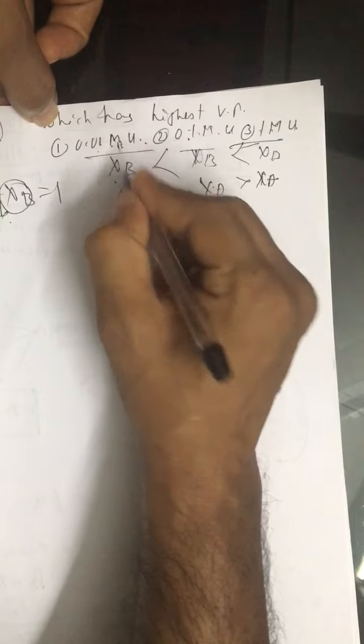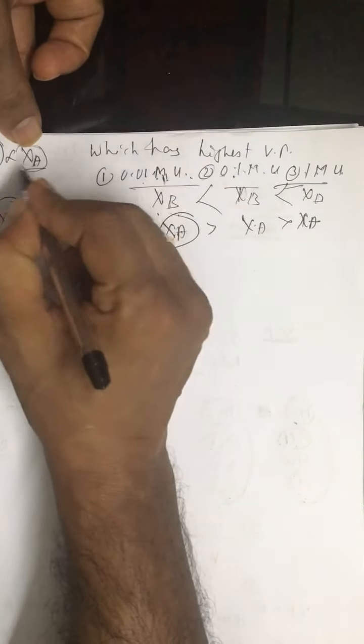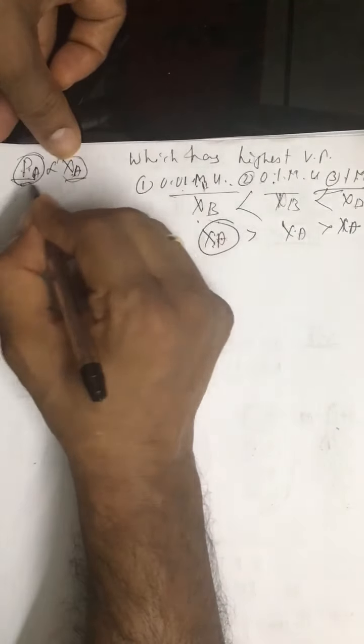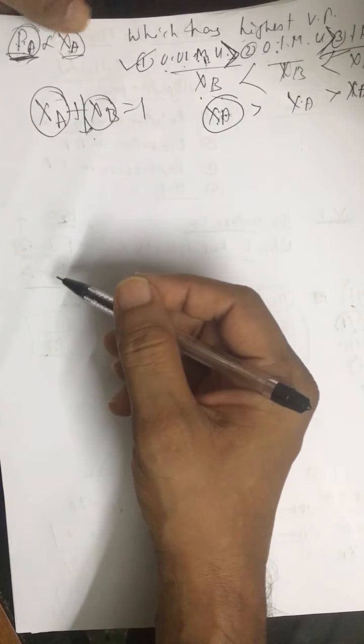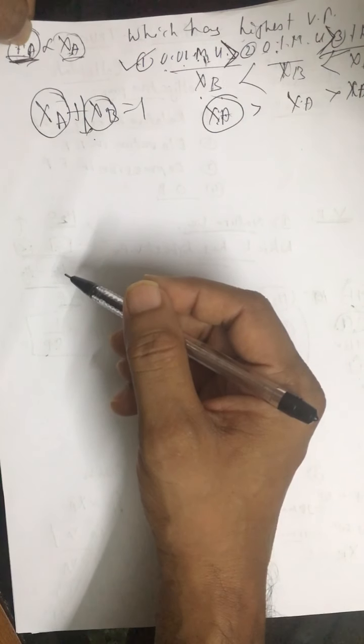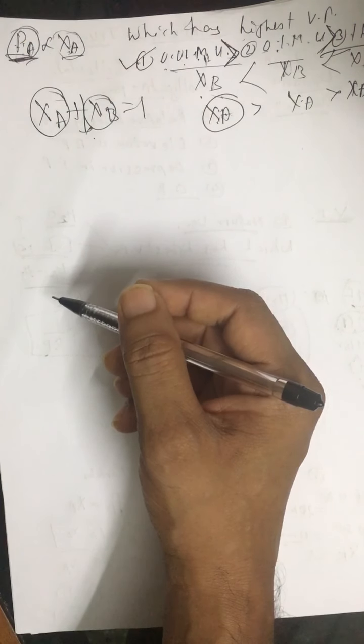Here we have the maximum number of solvent particles, which means we have maximum vapor pressure of solution. So the order of vapor pressure will be like this. With the increase in solute particles, vapor pressure decreases. Or with the increase in mole fraction of solvent, vapor pressure increases.